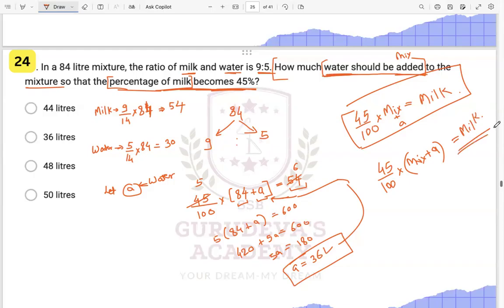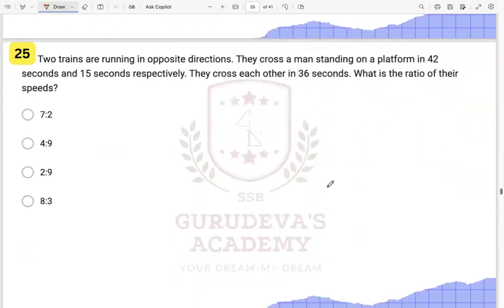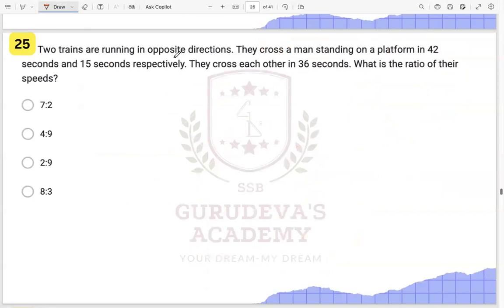Okay, all right, let us move to the next one. This is saying two trains are running in opposite direction. They cross a man standing on a platform in 42 seconds and 15 seconds respectively. They cross each other in 30 seconds. What is the ratio of the speed they are asking you? Okay, ratio of the speed.